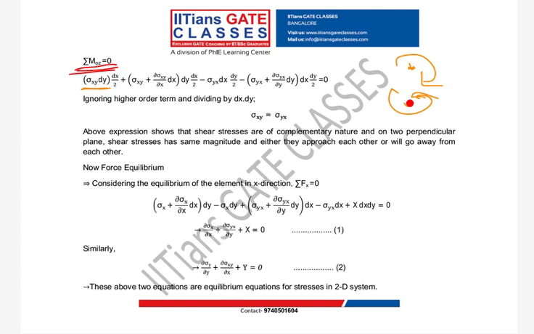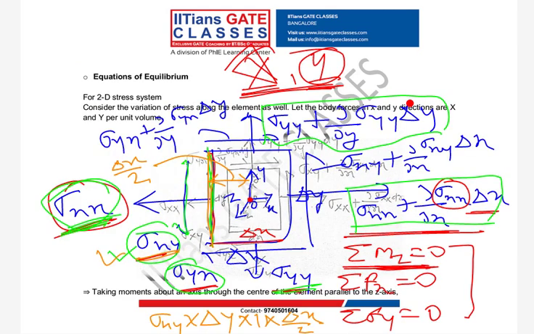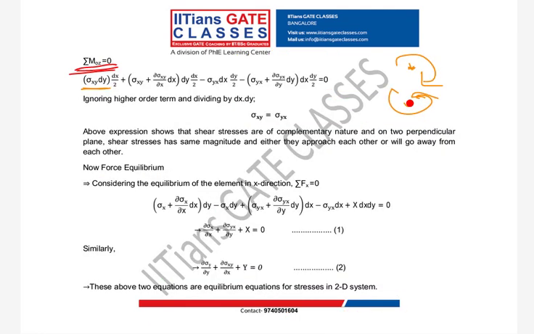Is it fine? Because one direction you have to take positive or negative. So here we are considering anti-clockwise moment as positive.